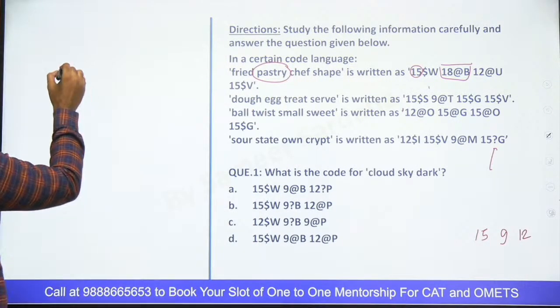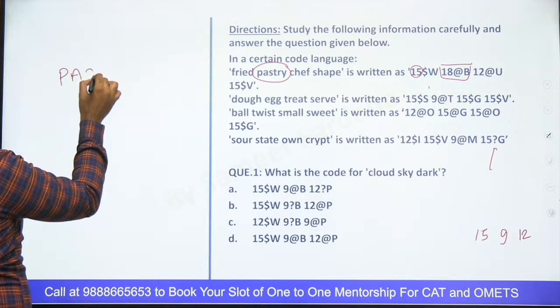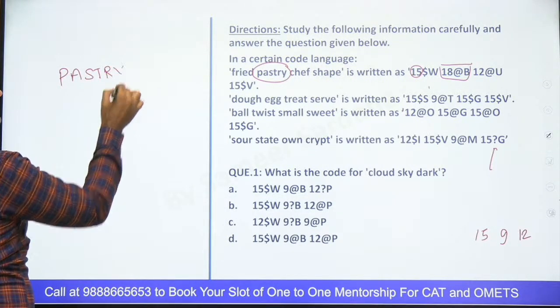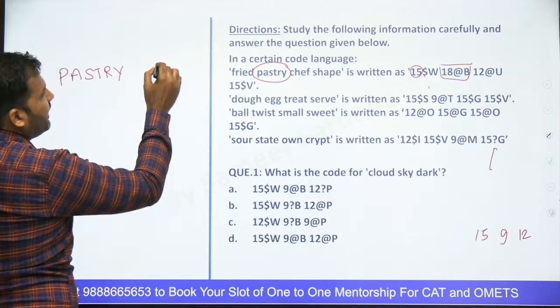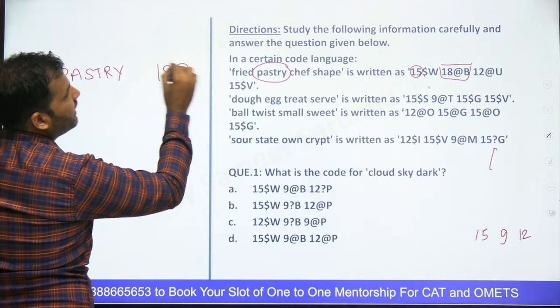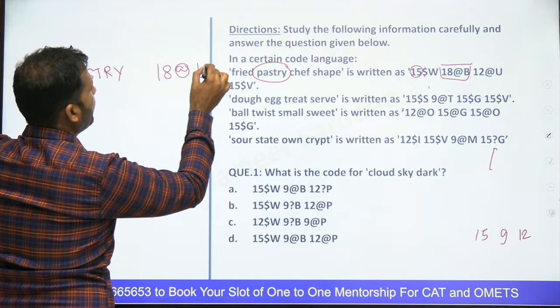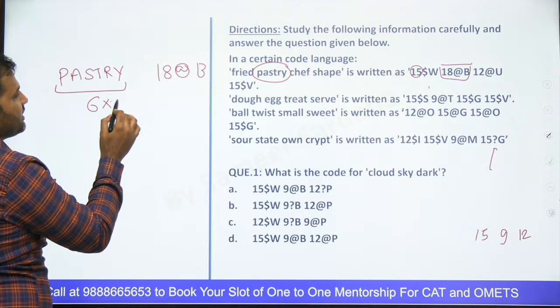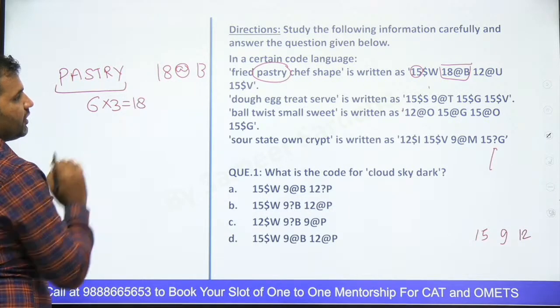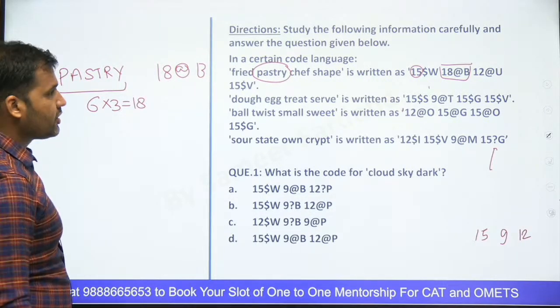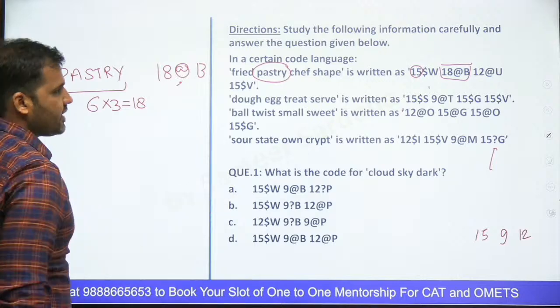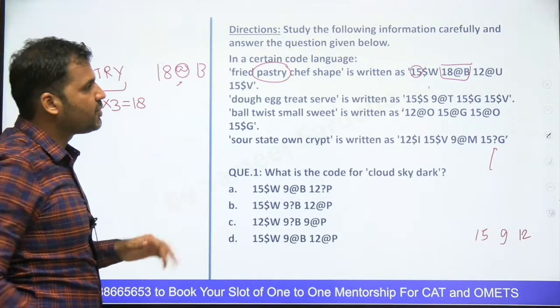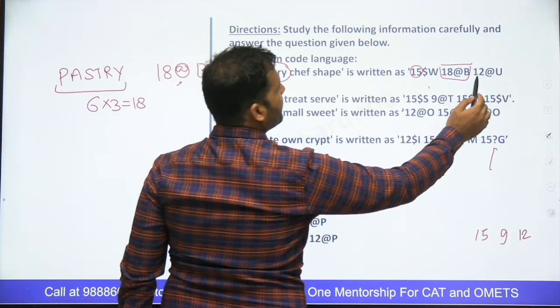So can I say this word PASTRY is coded as 18 at the rate B. So ये 6 letters हैं, 6 multiplied by 3, we get to know the reason of 18. Okay. Now also, अभी मुझे find out करना है at the rate. Now look for some other number जिसमें at the rate use हो रहा है.